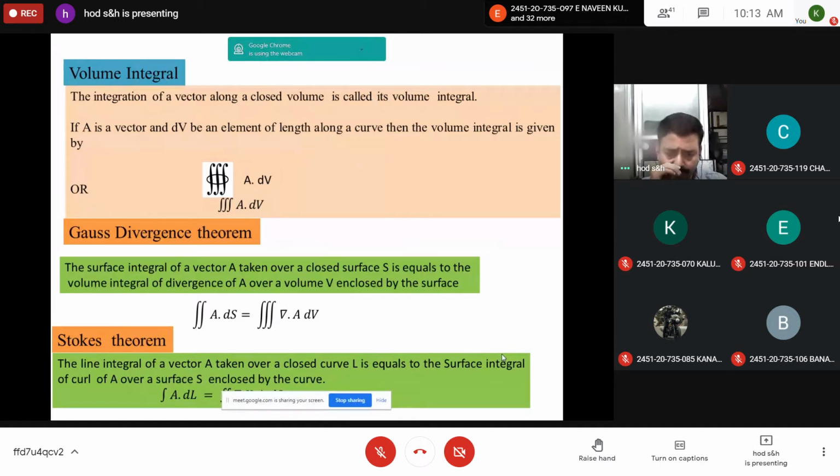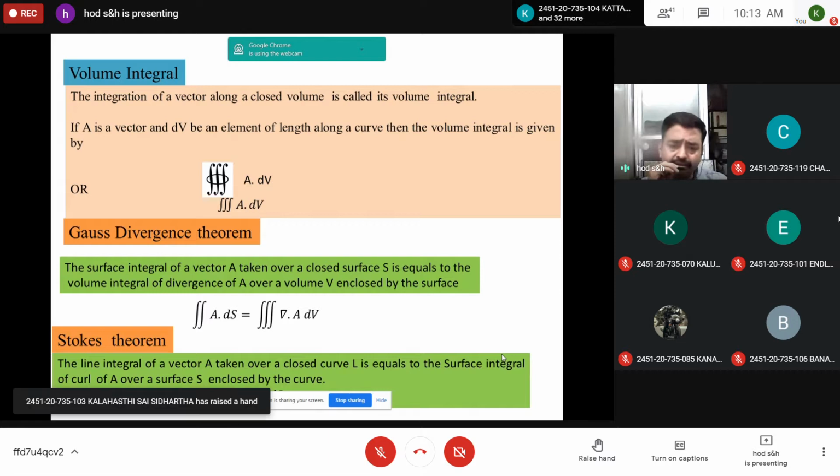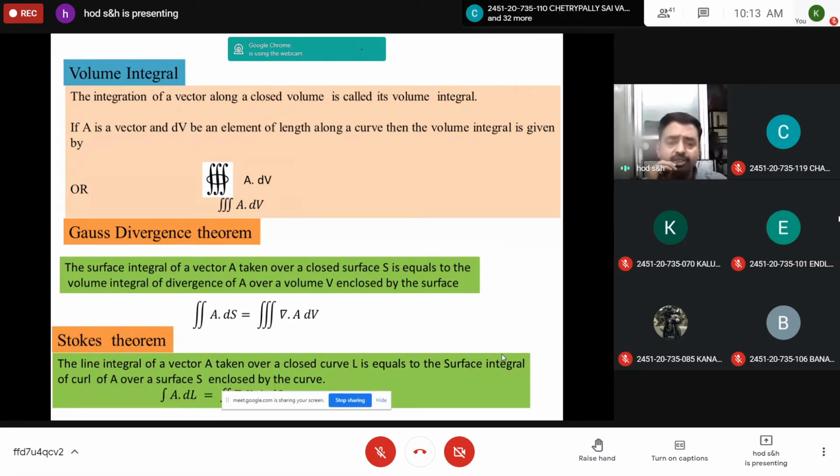So if you see this expression simply, surface integral is two-dimensional, volume integral is three-dimensional. A physical quantity is converting from two-dimensional to three-dimensional by the divergence. So if you operate with the del, you are converting a two-dimensional phenomenon to three-dimensional and vice versa. This is called as Gauss divergence theorem.